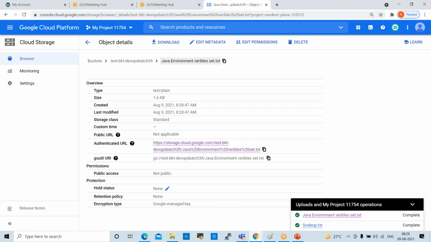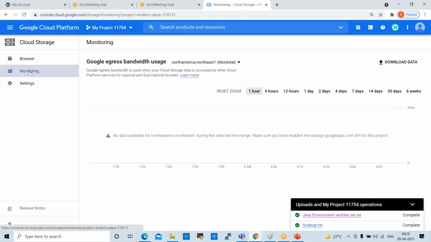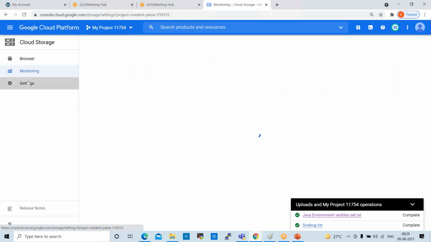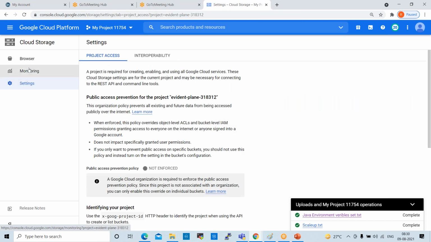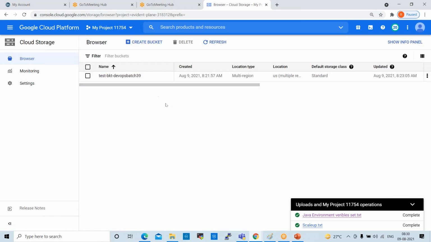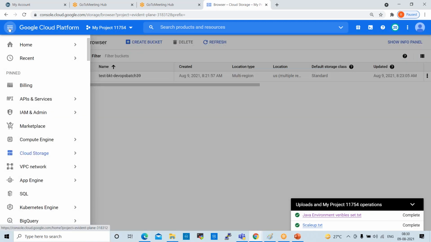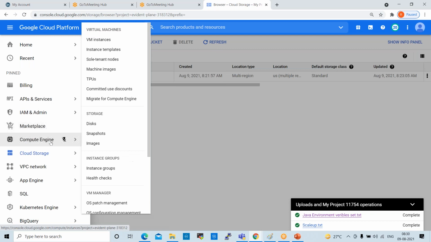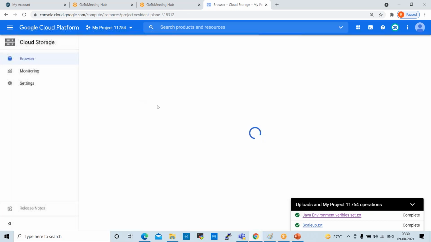Now what we will do is take some snapshots and images, so we'll check it out. Before that, I want to add one instance here, a VM instance. So Compute Engine, VM instance.